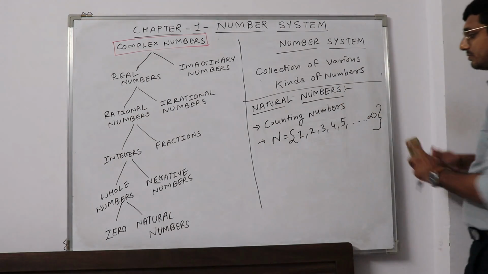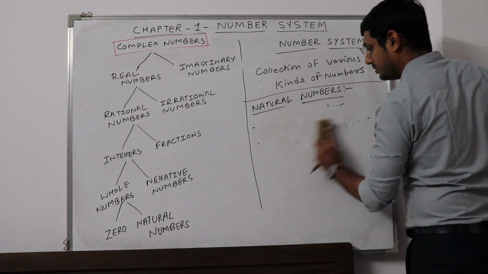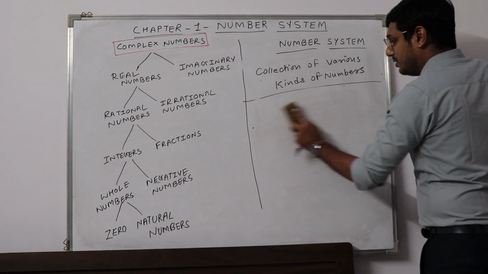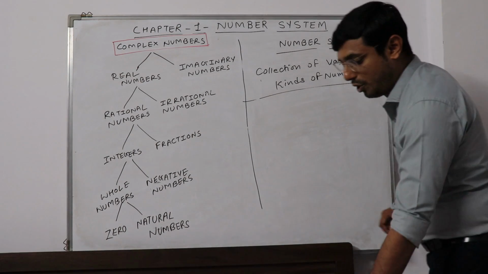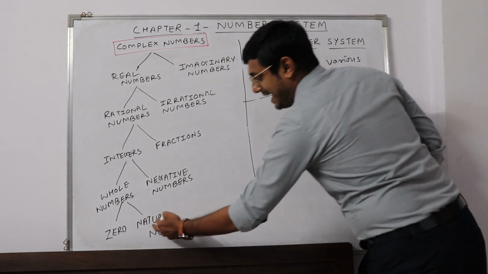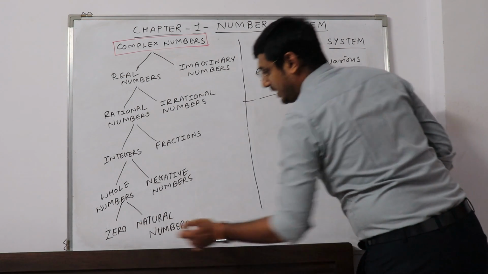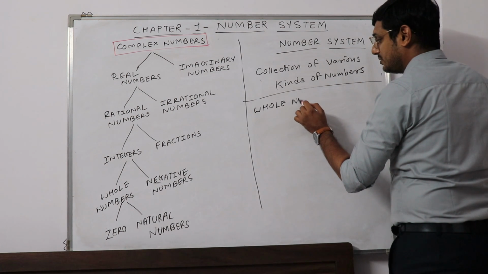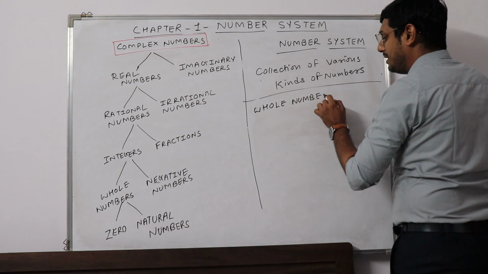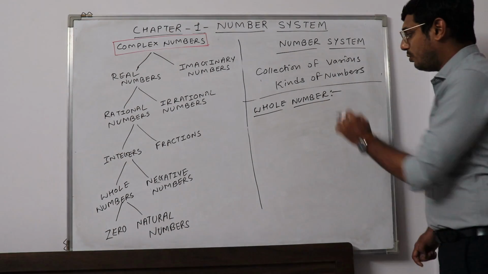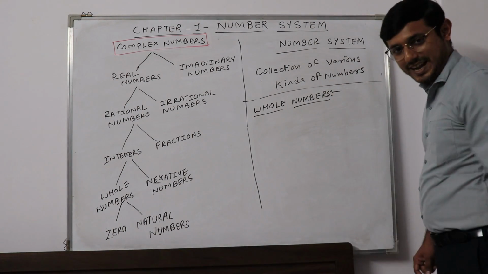Now you all know about 0. When we add 0 to the natural numbers, a new set will be formed, that is known as whole numbers. Now whole numbers is also a set.